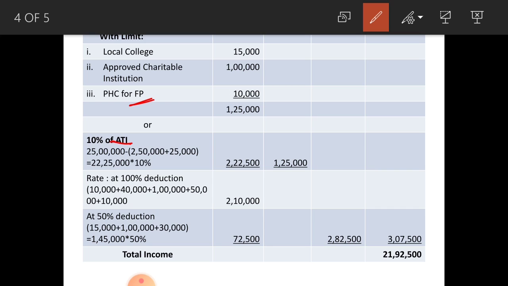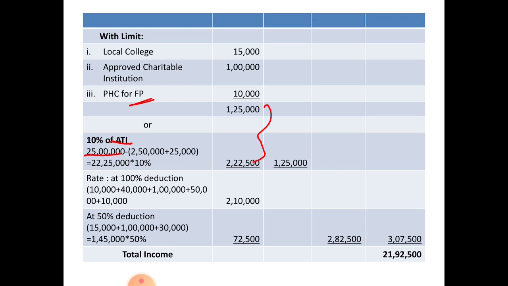When you deduct this amount from 25 lakhs you get 22,25,000. 10% of this 22,25,000 amounts to rupees 2,22,500. Whichever is lower out of these 2 amounts, that is 1,25,000 of with limit amount and 2,22,500, you have to consider that for deduction. Here with limit donation is lesser, that is 1,25,000. So you have to consider that one for deduction.